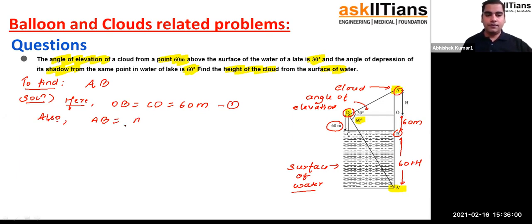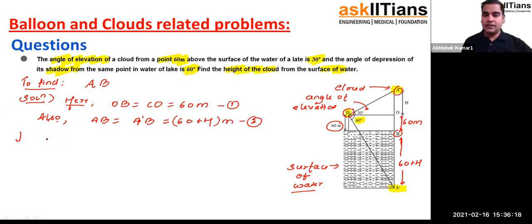AB, that is same as one second. A dash B, and both of them are equal to 60 plus h meter. Understood? Now we have two right triangles. We are going to use the concept of trigonometry in both of them.